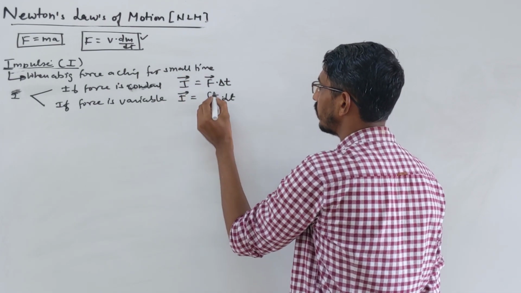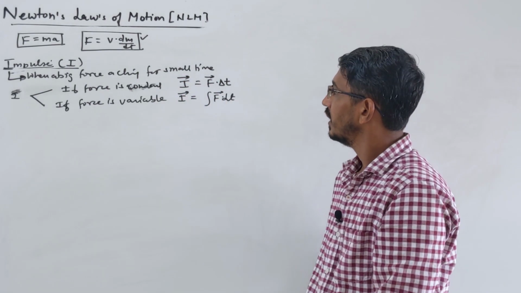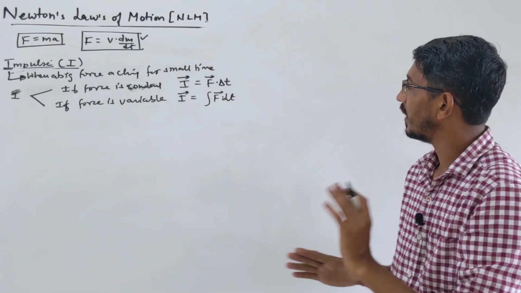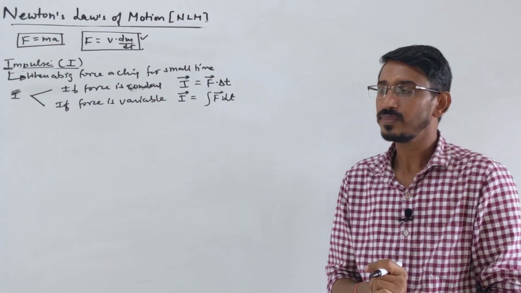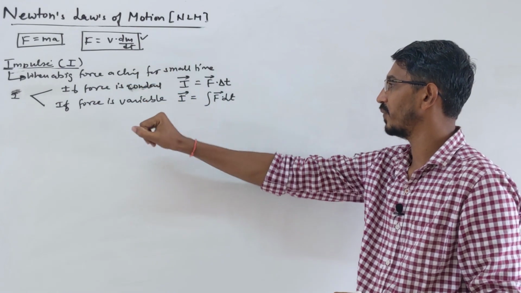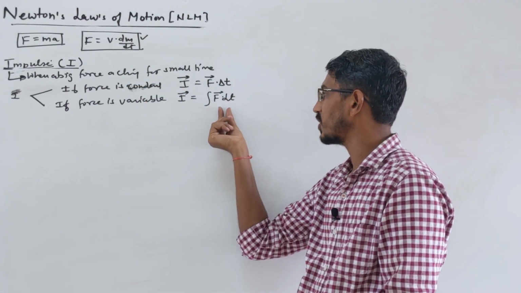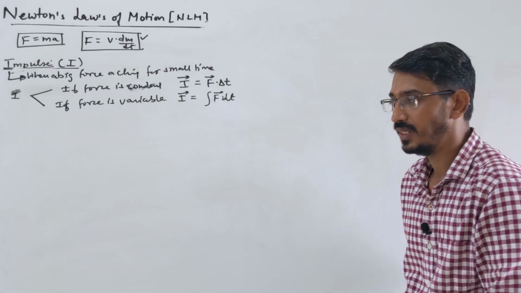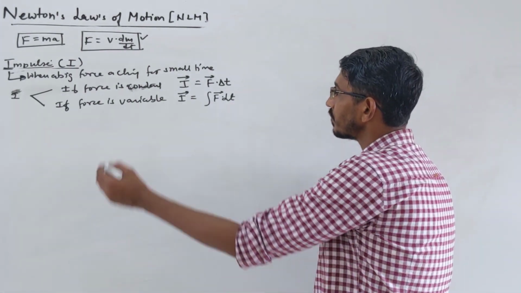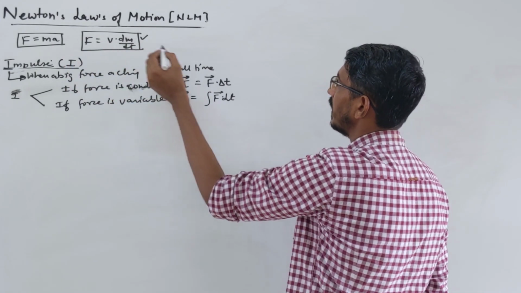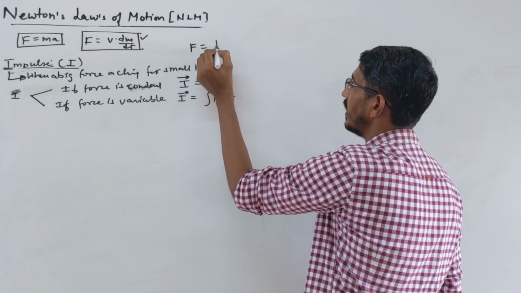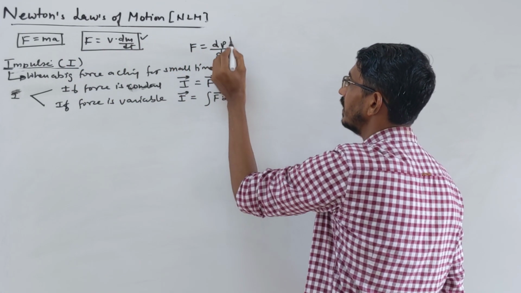So you should write it in vector form properly. That's the correct way, right? So you wrote two cases. The impulse is force into time directly if the force is constant, or if the force is variable, meaning an equation of force is given, then you integrate F dt. Also you should know, because we learned last time, that force is also equal to dp by dt.